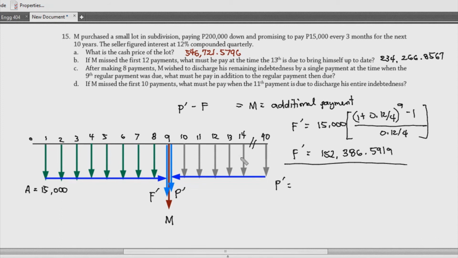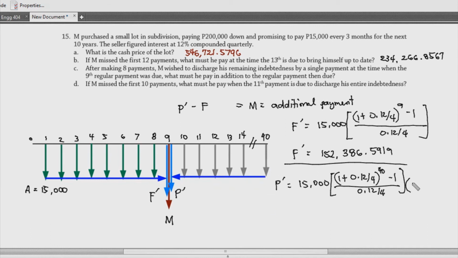So, pag ginawa natin yun, makukuha natin yung pinaka-future value ng ating payments or annuity. So, if we do that, that is 15,000 times 1 plus 0.12 over 4 raised to 40 minus 1 over 0.12 over 4. So, ibig sabihin itong portion na to. Now, this portion means na yung lahat ng annuities, dinala ko siya sa future so that I can have a single payment right here. So, yun ibig sabihin nun. And then, yung single payment na yun, I will try to bring that back to the 9th payment para maging ito na yung aking line na to. So, yun yung reason kung ba't naging ganun, kung bakit siya 40.